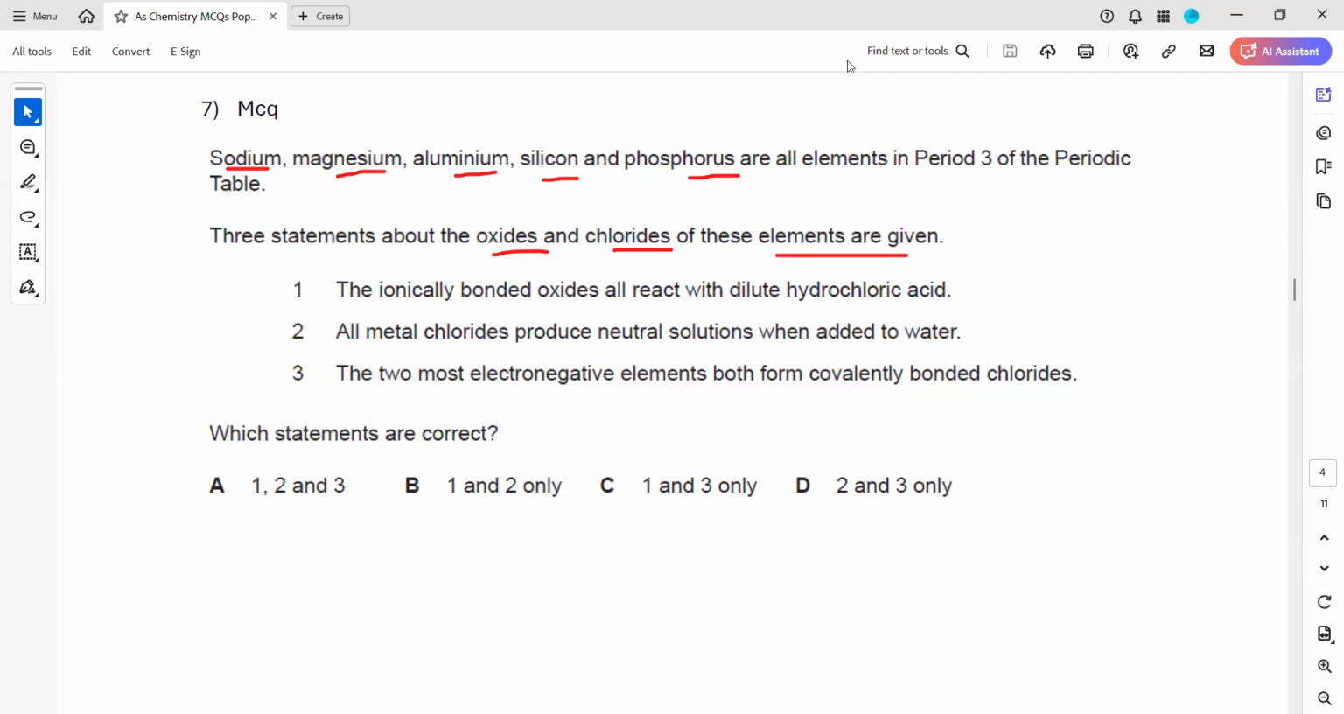So when we check the options, the ionically bonded oxides all react with hydrochloric acid. This is true because the ionically bonded oxides are actually the metal oxides. When metal combines with oxygen, it will form a metal oxide, and metal oxides have ionic bonds between them. And they will all react with hydrochloric acid. So this statement is true. So any option with statement 1 is correct. So D is not an answer. It means either A, B, or C will be the right answer.